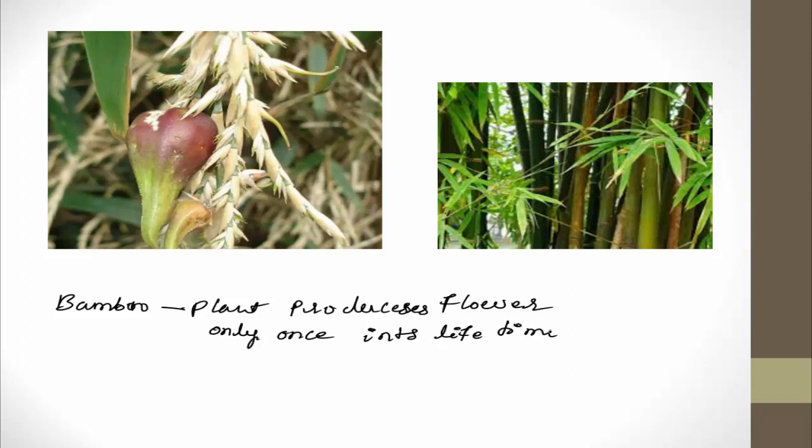Only one time, at the end of its life, when the tree becomes completely old and its lifespan is completed, at that time in bamboo we can see the development of the flowers.